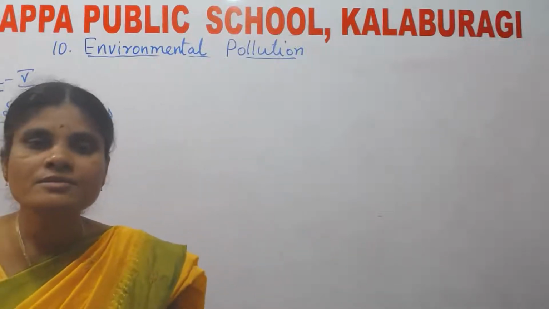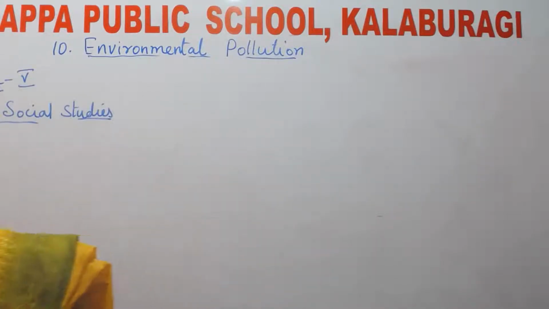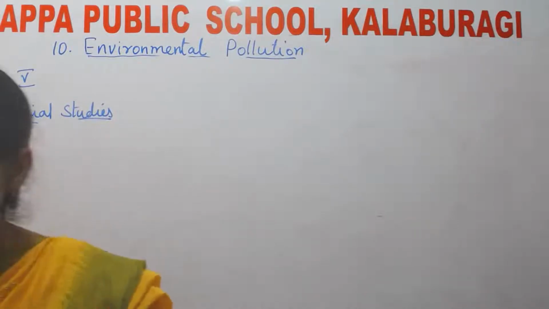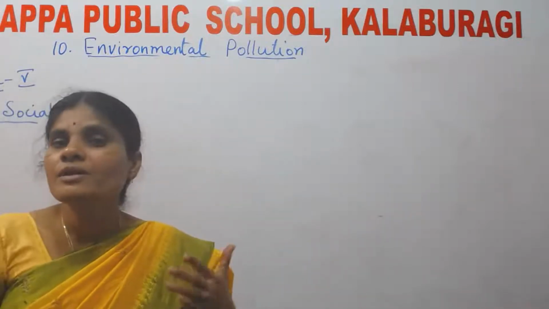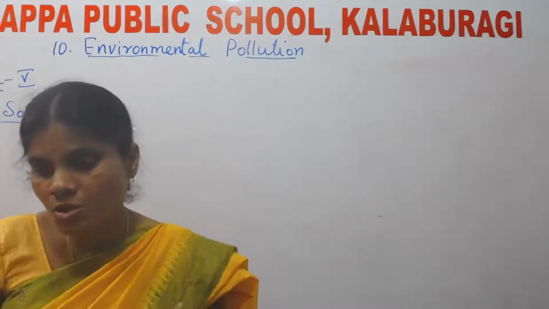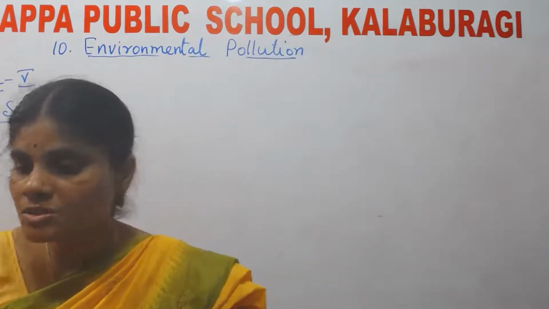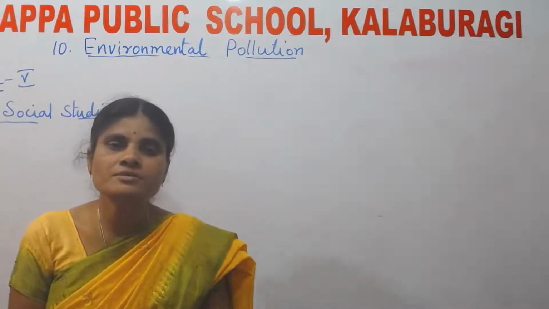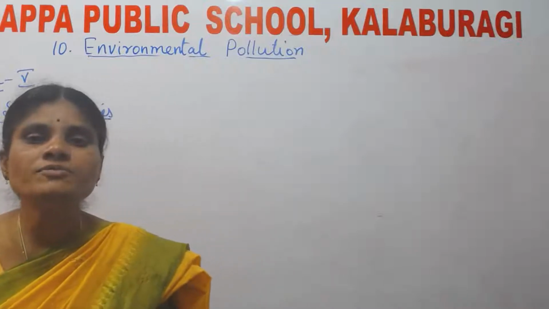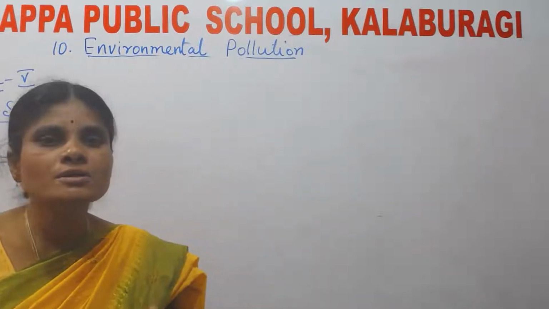Before explaining this lesson, I would like to revise the last lesson. What is the last lesson? The freezer zone. In this lesson, what did you learn? You learned about the freezer zones, where they are located, where the north freezer zone is located, where the south freezer zone is located, what type of climate is experienced by the freezer zones, what the vegetation and wildlife in the freezer zone are, and how the life of the people in the freezer zone is. All these things you learned in the previous class.